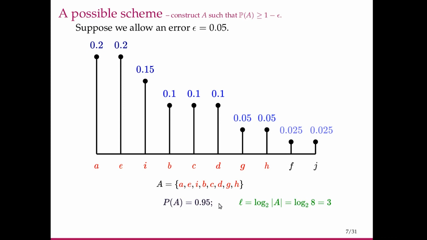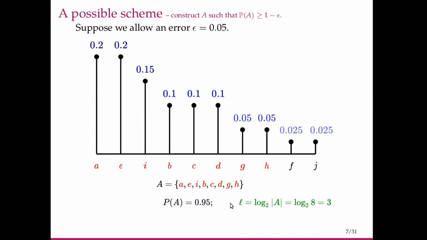So here we have obtained the number of bits needed to represent these symbols and ensure that probability of error is 0.05. But what can we say about this L in terms of the probability of the symbols in the set A itself? We can't say much from this scheme.